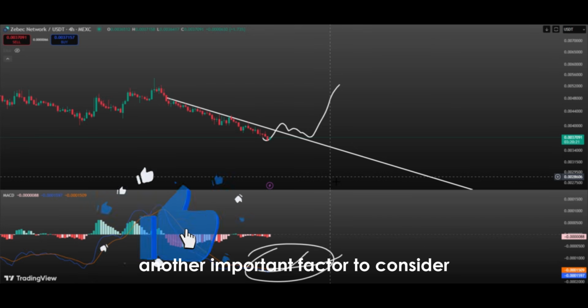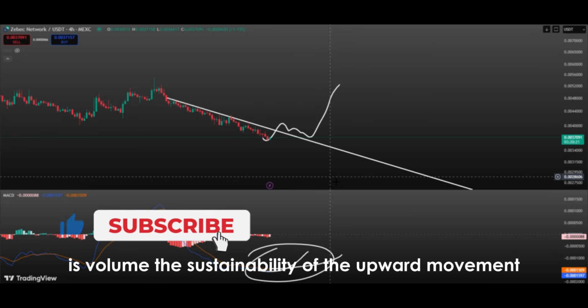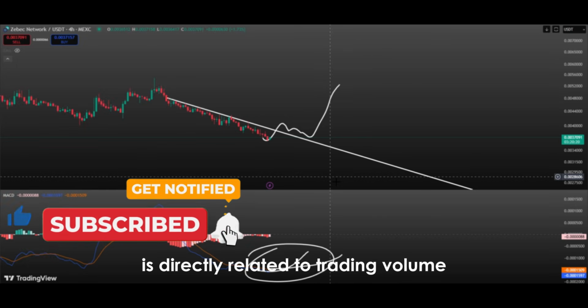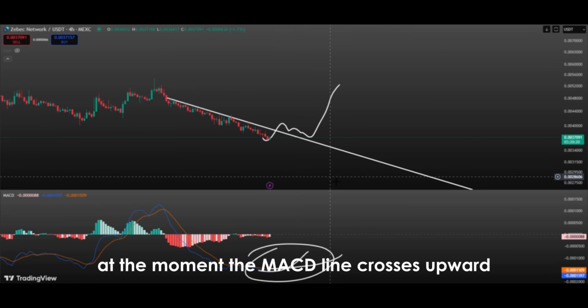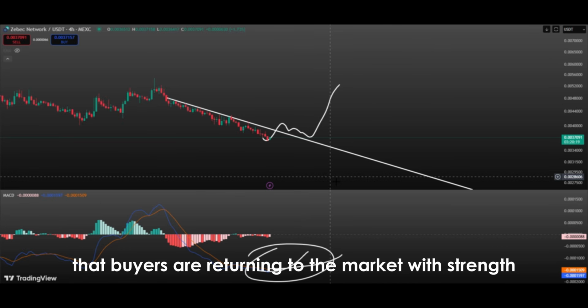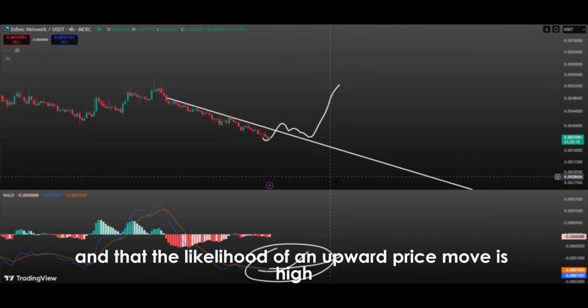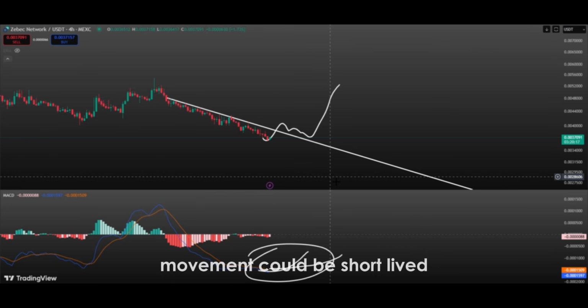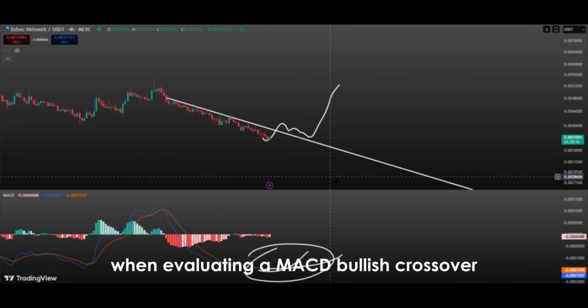Another important factor to consider during a bullish crossover is volume. The sustainability of the upward movement is directly related to trading volume. Increasing volume at the moment the MACD line crosses upward indicates that buyers are returning to the market with strength and that the likelihood of an upward price move is high. A low-volume crossover may indicate that the price movement could be short-lived and temporary. Therefore, investors take volume data into account when evaluating a MACD bullish crossover.